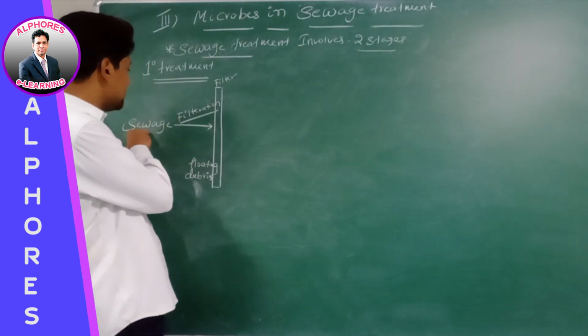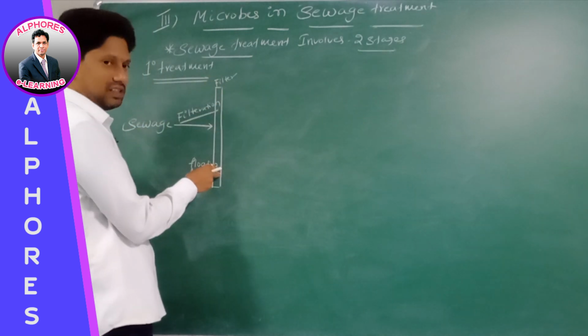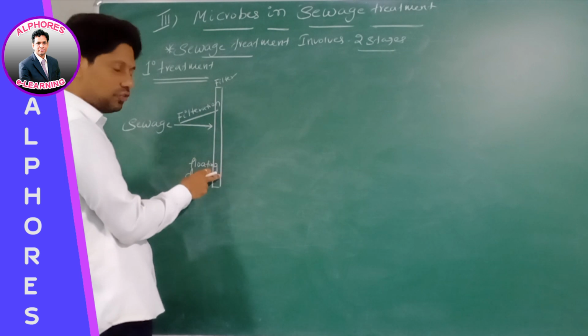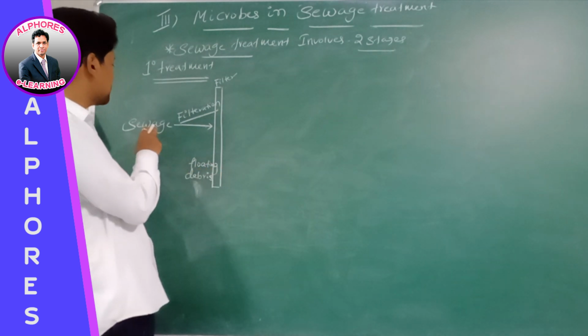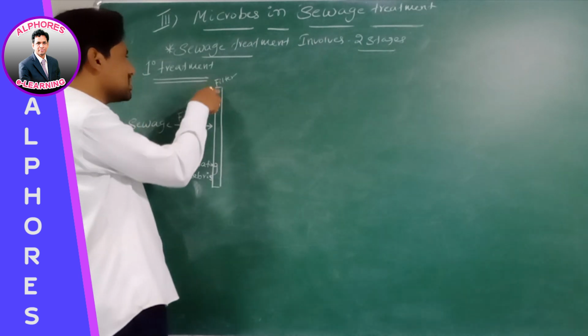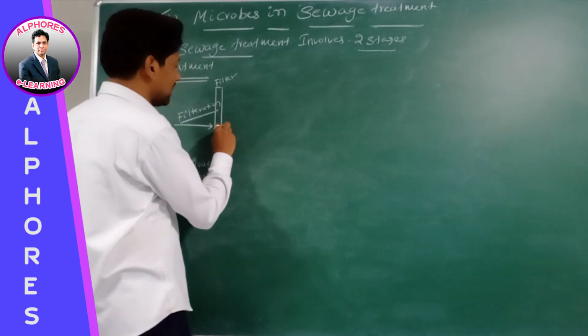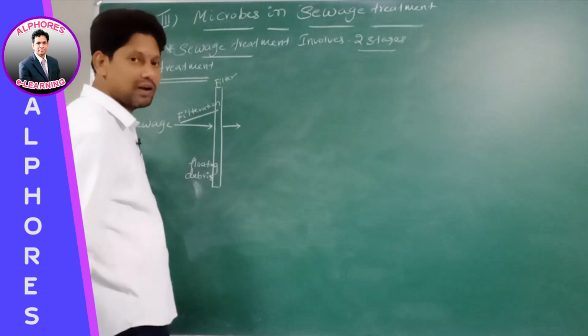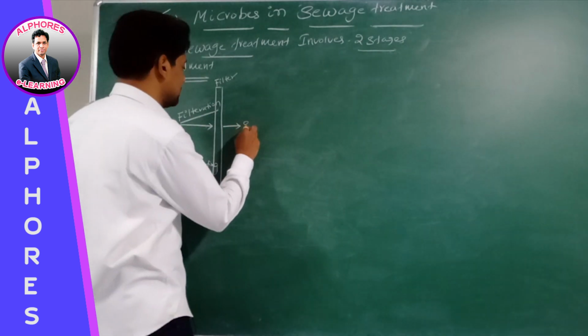Now, when sewage is passed through a filter, the floating debris present in the sewage remains on the filter. It means the sewage becomes free from what? Floating debris.